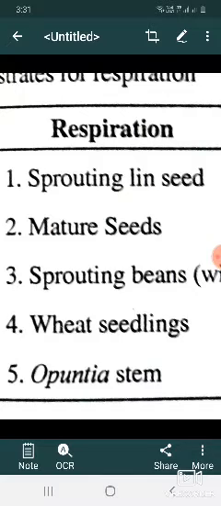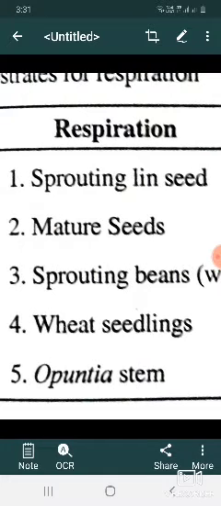These are the respiratory quotients. In respiration reactions, the ratio between the unit of liberated carbon dioxide and the unit of utilized oxygen is called the respiratory quotient.